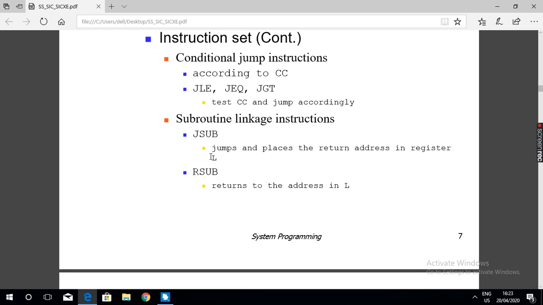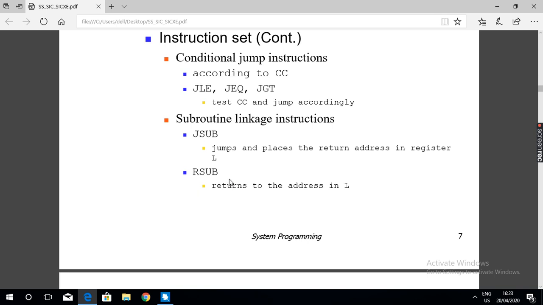So the return address, the content of the program counter, will be stored in the linkage register, register L. And control transfers to the particular subroutine.